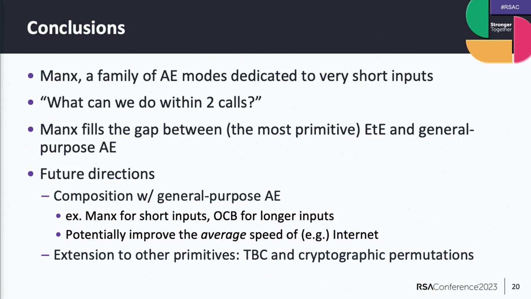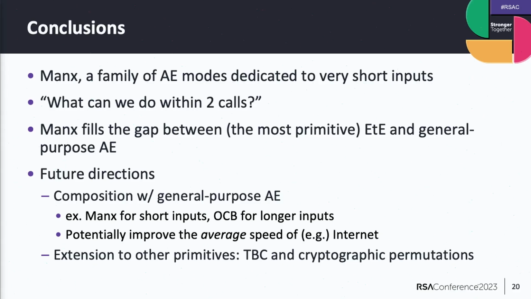And of course, this problem can be extended to other primitives, such as the tweakable block cipher or cryptographic permutations. That's ongoing work. So that's it. Thanks for your attention. I'm happy to answer any questions.